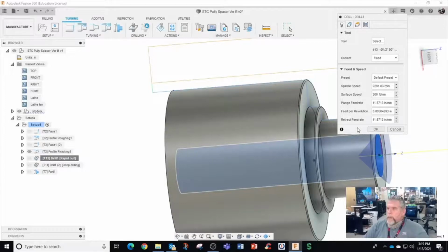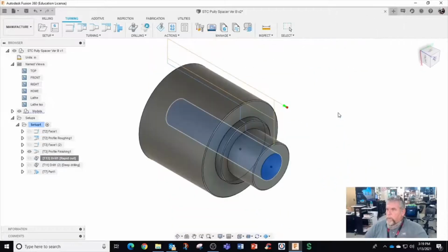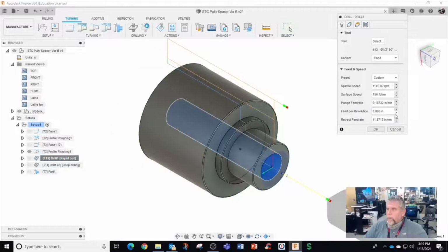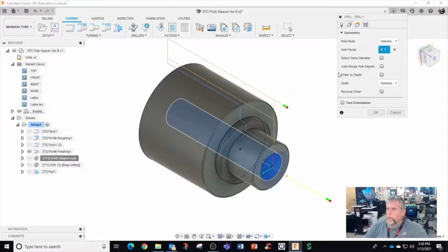Alright. This is a 1/2 inch spotting drill, 300 feet per minute. Actually, that was a little bit fast. Like 150 on that. And 0.008 per rev. Oh, I hit that too early. And retract feed rate. Alright, we had to make this tool because we didn't have it. Face.